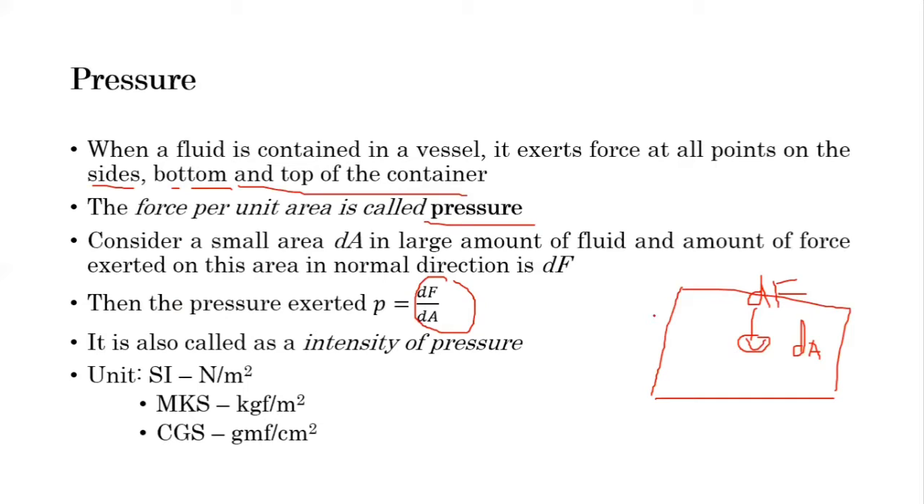According to this definition, the unit will be Newton per meter square. Newton is for force, and meter square is for area. So in SI units, it is Newton per meter square. In MKS units, it is kgf per meter square. And in CGS units, it is gram force per cm square. So this is the definition of pressure, also called the intensity of pressure.